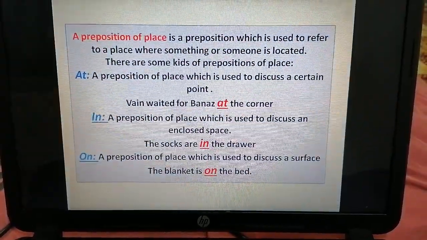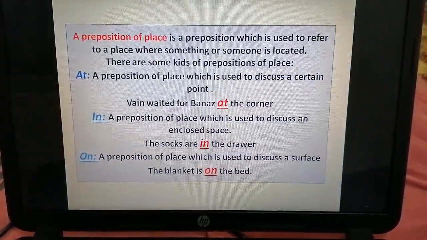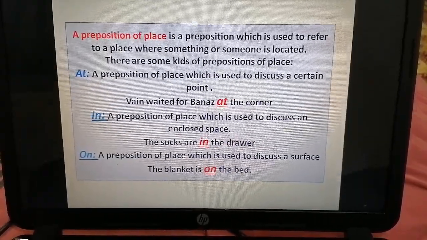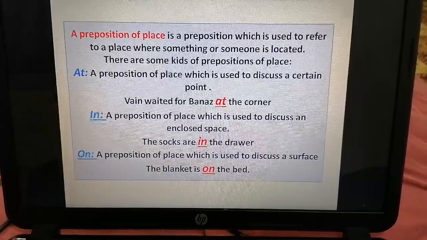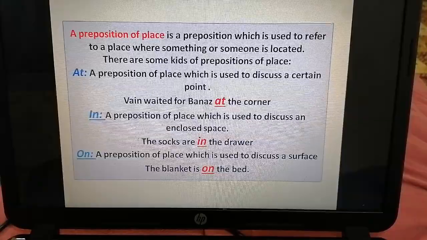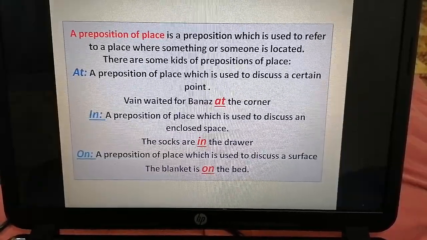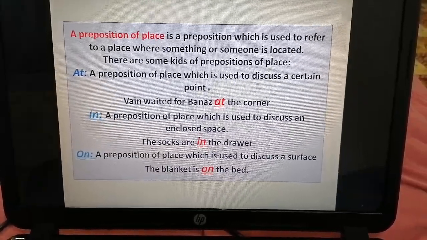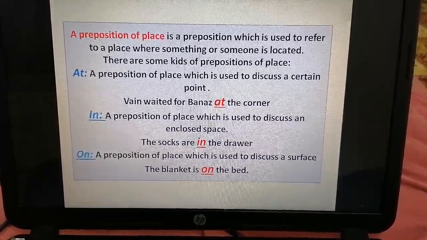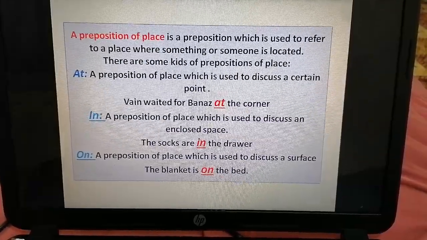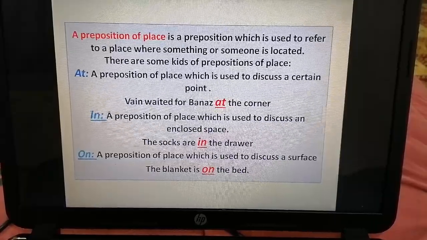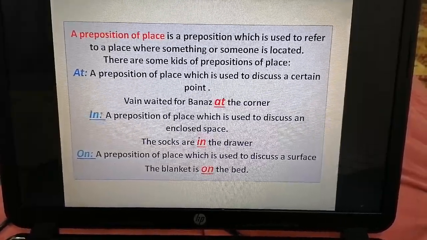In this slide I will talk about prepositions of a place. A preposition of a place is a preposition which is used to refer to a place where something or someone is located. حروف الجر هي الحروف التي تشير إلى أو يحدد مكان شخص ما أو مكان شيء ما. There are some kinds of prepositions of a place. First one, at. At is a preposition of a place which is used to discuss a certain point.